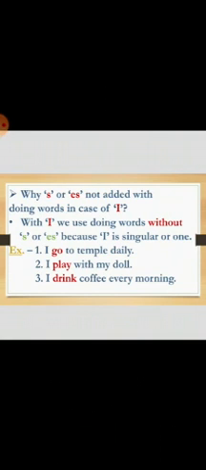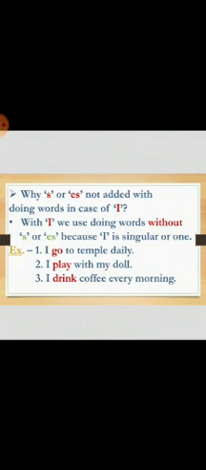So, as I told you in the last slide, whenever a naming word is single or one, we will add s or es to the doing word. But in the case of I, we will not add s at the end of the doing word. So with I, we use doing words without s or es because I is singular or one. With I, we will never add s or es at the end of a doing word.